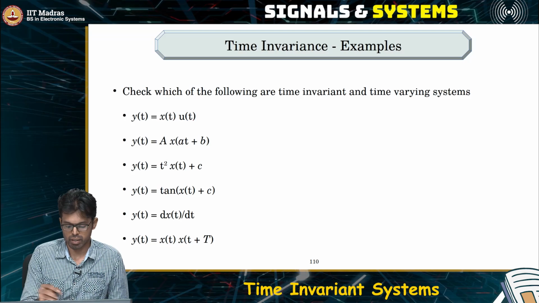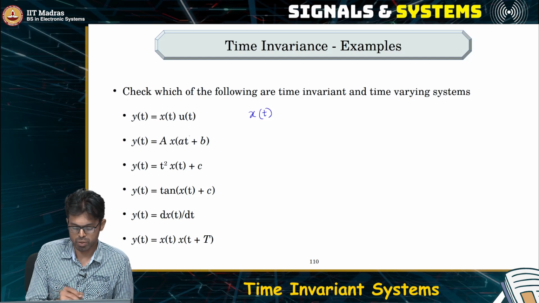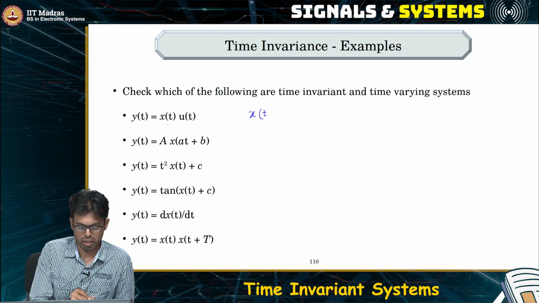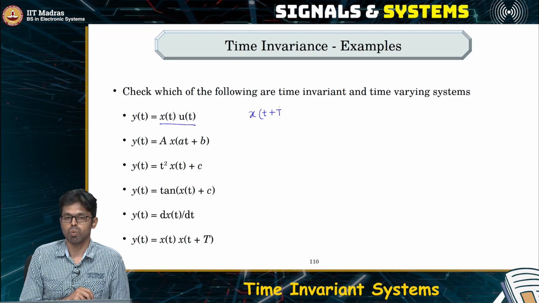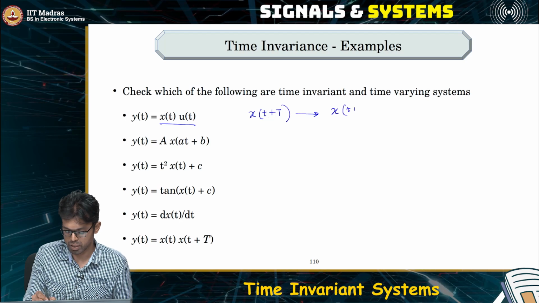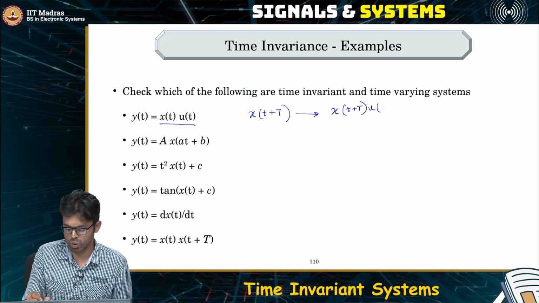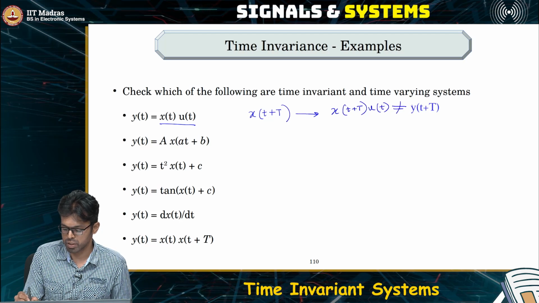But let's verify, right? How do you verify? x of t produces the output x of t times u of t. Now x of t plus T, what is the output? x of t plus T produces an output x of t plus T times u of t, which is not equal to x of t times u of t, right?